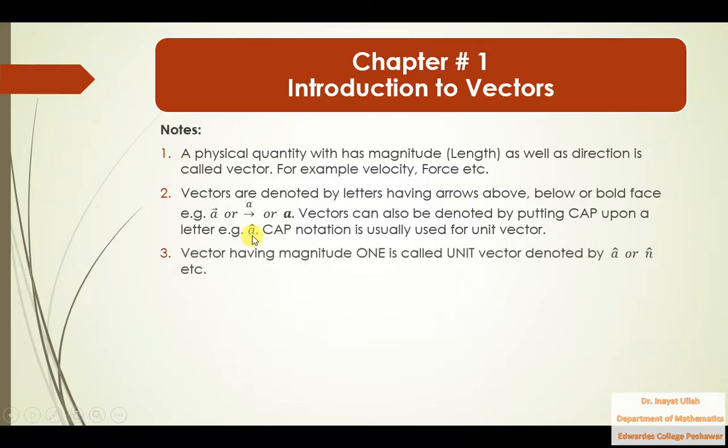Now what is a unit vector? A vector having magnitude 1: 1 meter, 1 kilometer, 1 decimeter, 1 millimeter. So a vector which has magnitude 1 is called a unit vector, which is usually denoted by a cap: n cap, v cap, b cap. Put a cap above the letter, and that is a unit vector.